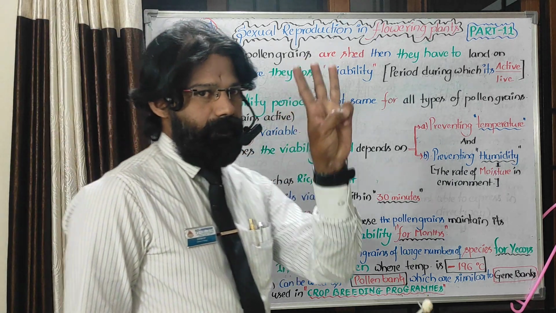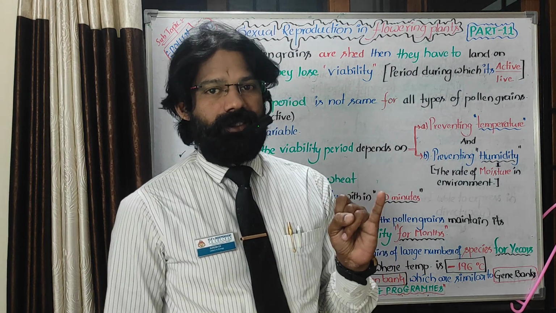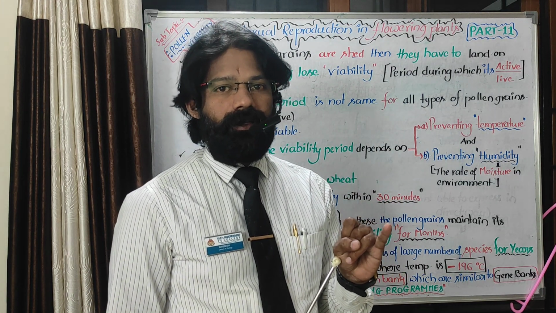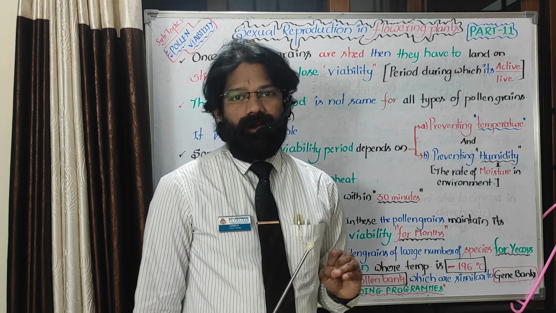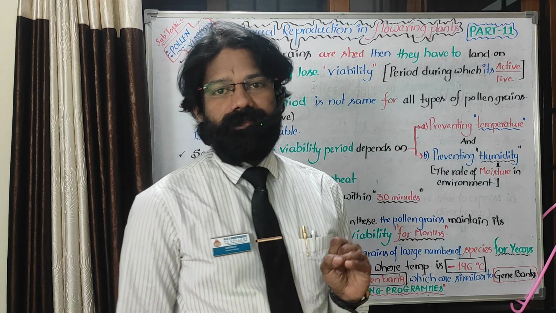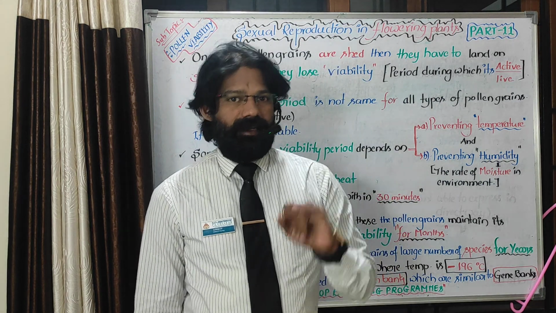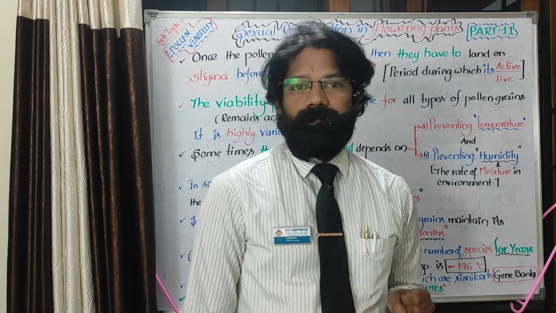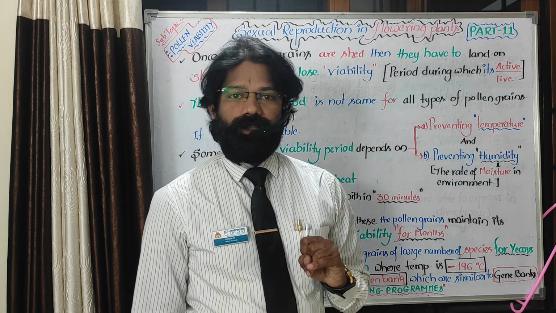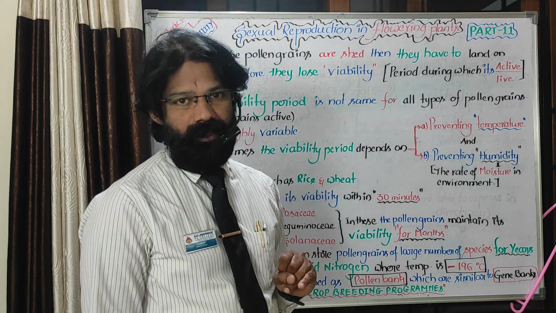Here 3 examples are given directly. First, in cereals like rice and wheat, what is the viability period of pollen grains after shedding? Second, some families are given: Rosaceae, the rose plant, rose flower; Leguminosae, those are pulses; and Solanaceae, datura.